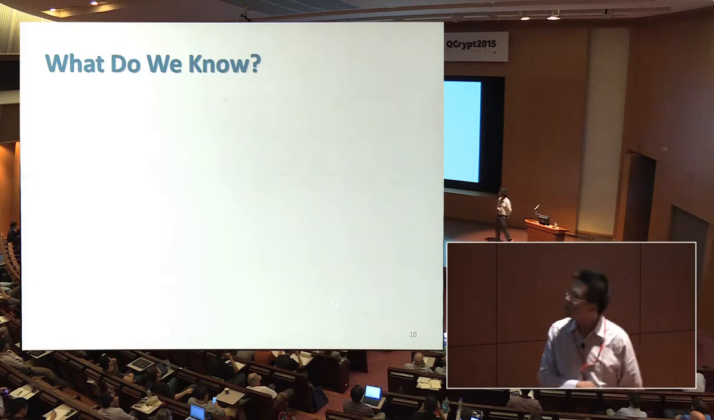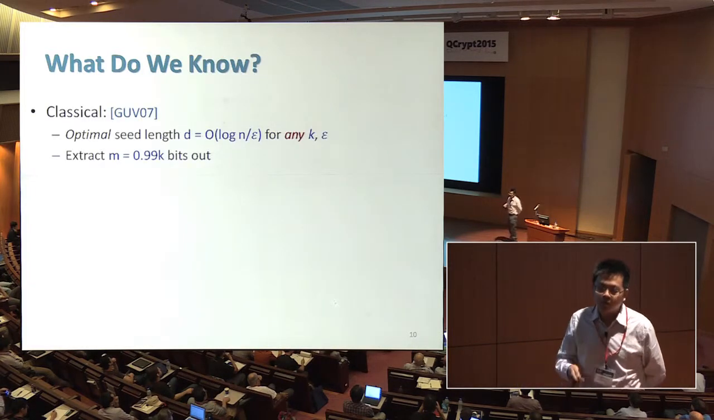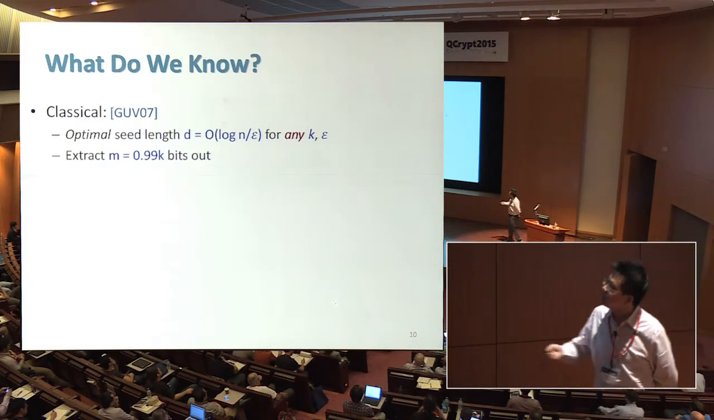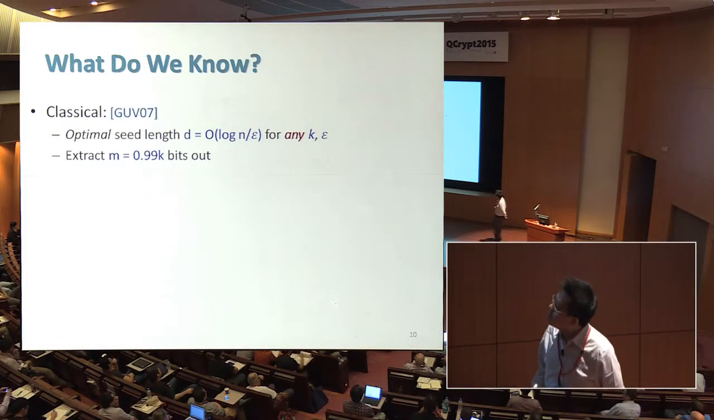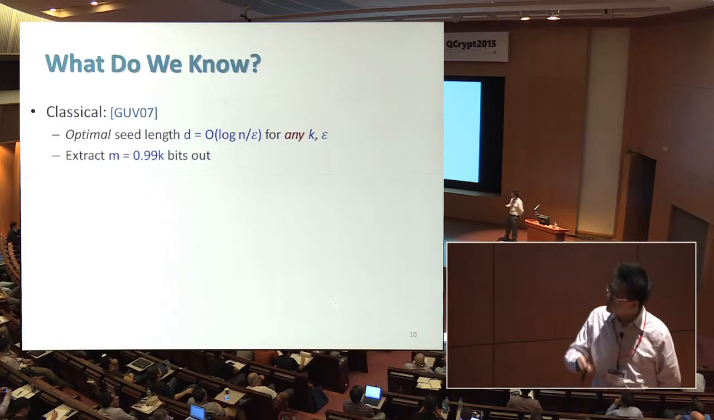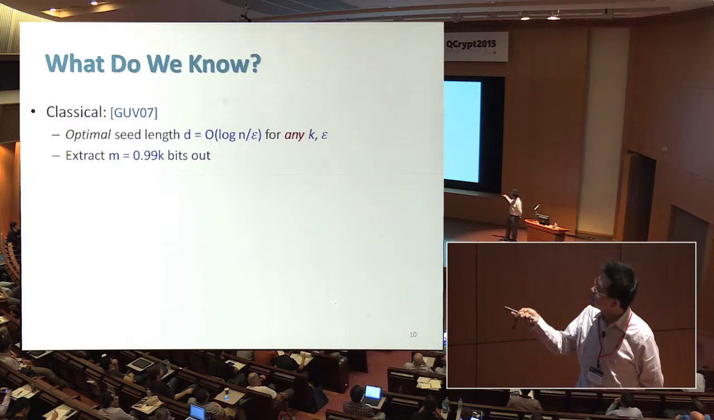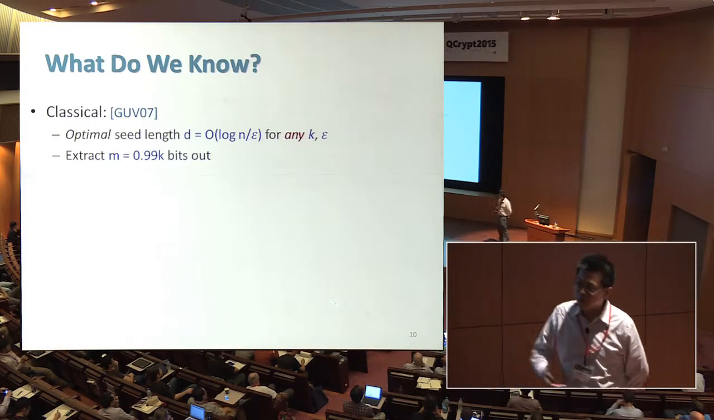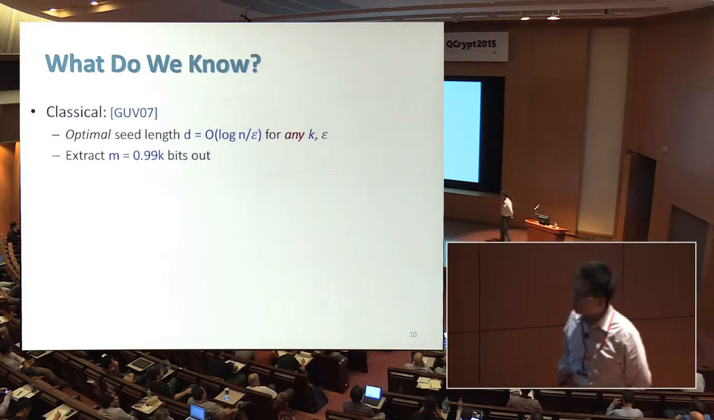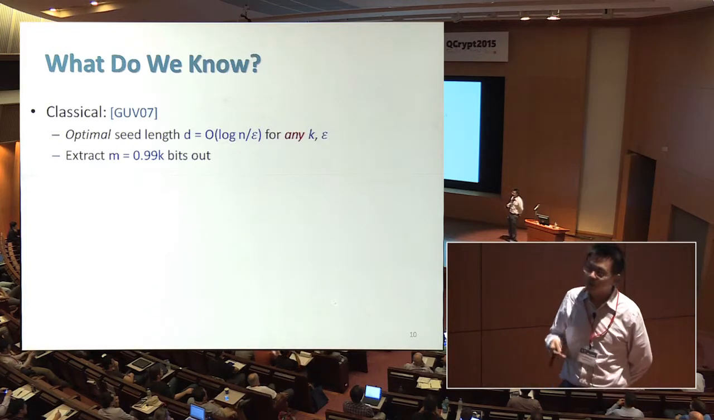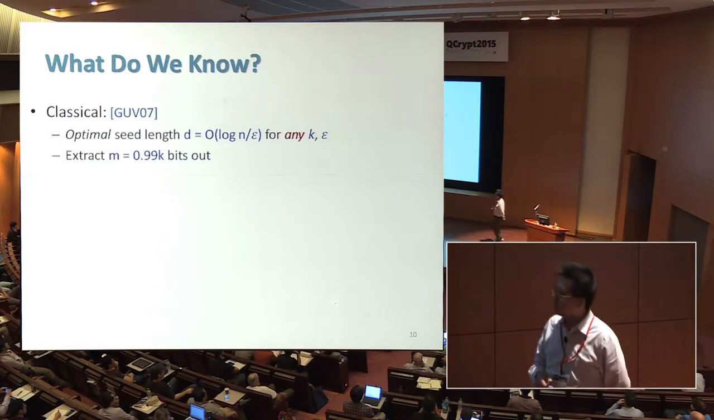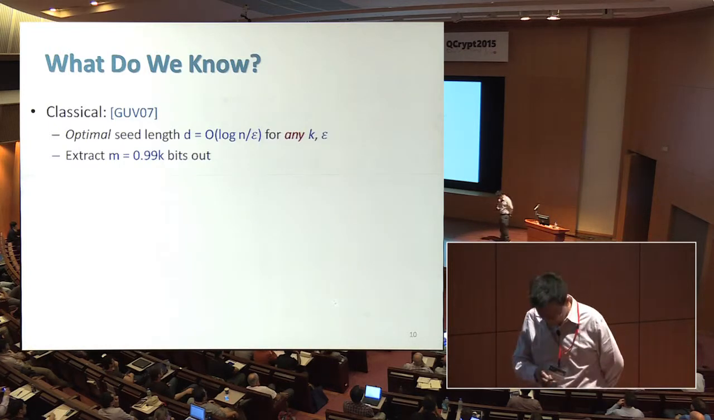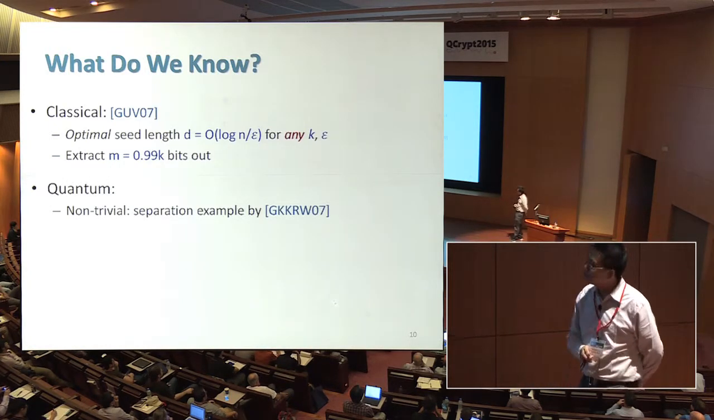So what do we know about this object? Classically, we know very well nowadays. A very nice result of Guruswami et al. shows an explicit construction that achieves optimal seed length, which is log in n, the source length, and the error parameter epsilon, for any parameter range, for any min-entropy source k, and for any error epsilon. And it is able to extract 99% of the random bits. So that's very nice. So how about the quantum notion?